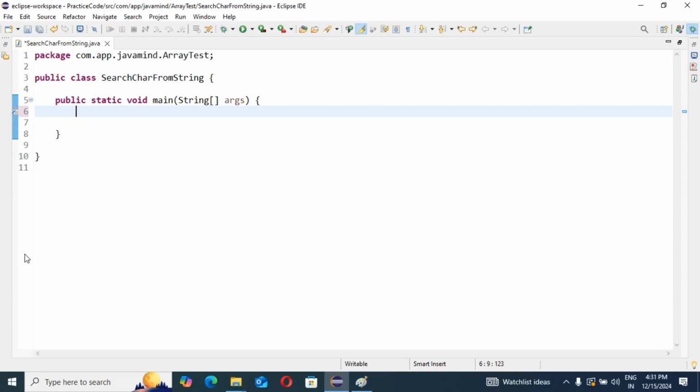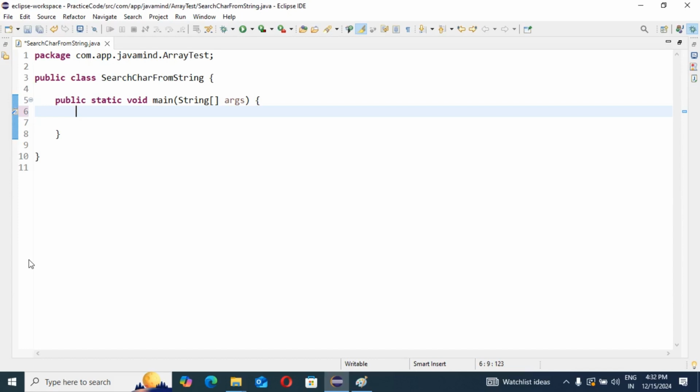So now I'm starting our code, correct? What I mentioned is how we are going to search the character in a given string. Suppose you get a string as input, and you have a target character. Suppose our input string is java main techie, and in this you want to find whether a is there or not. If a is available, then we send the response as true. If the character is not there, we send the response as false.